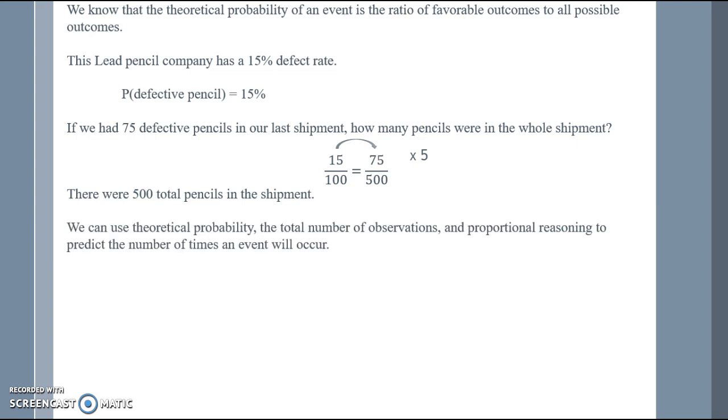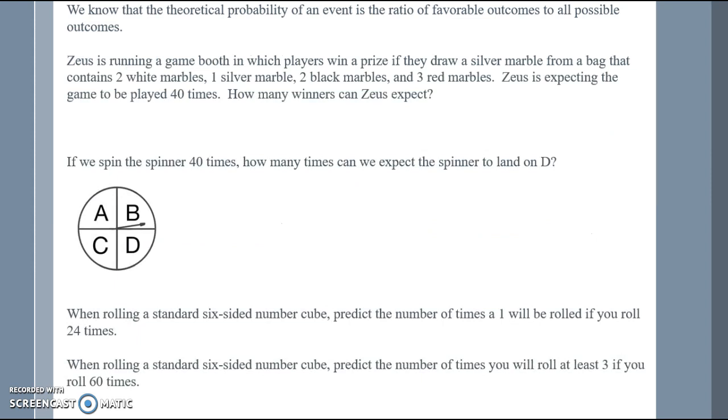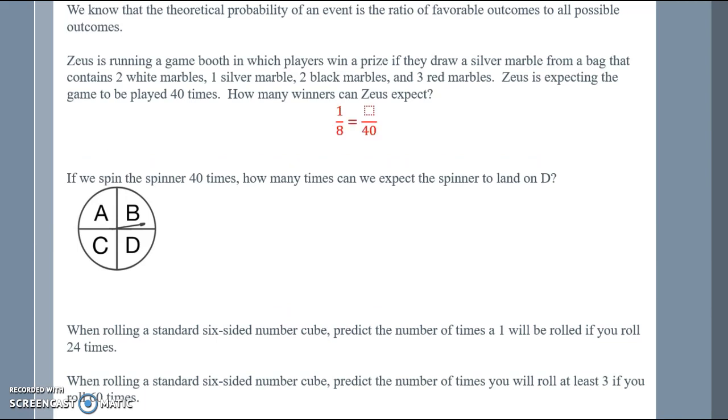We can use theoretical probability, the total number of observations, and proportional reasoning to predict the number of times that an event will occur. So Zeus is running a game booth in which players win a prize if they draw a silver marble from a bag that contains 2 white marbles, 1 silver marble, 2 black marbles, and 3 red marbles. Zeus is expecting the game to be played 40 times. How many winners can Zeus expect?